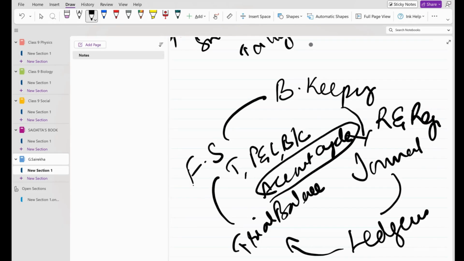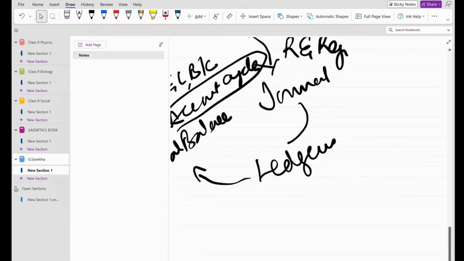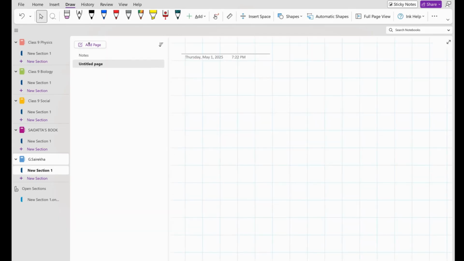Now in the exam, if they ask you what is accounting cycle, then you have to draw this figure. Okay. Now we'll see how this is going to be done roughly. Now suppose, for example, this is May 1st.